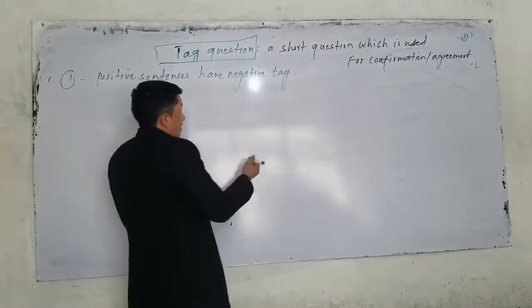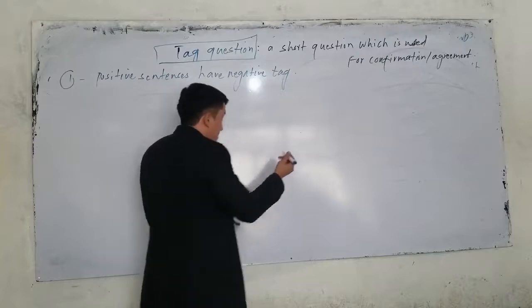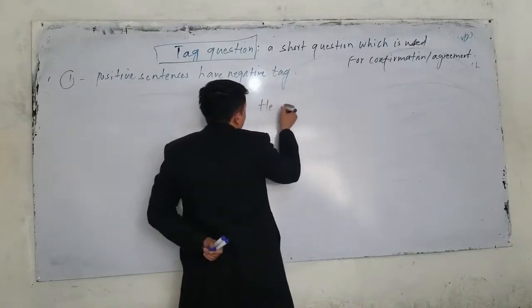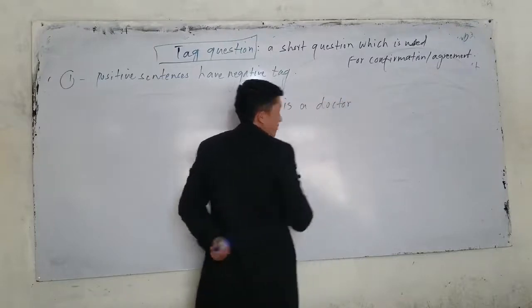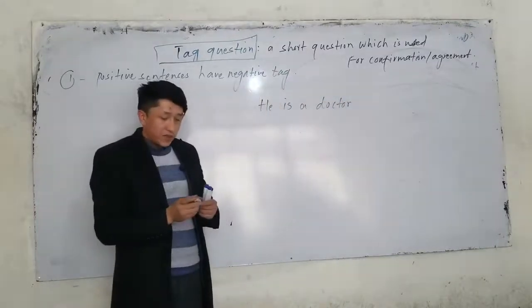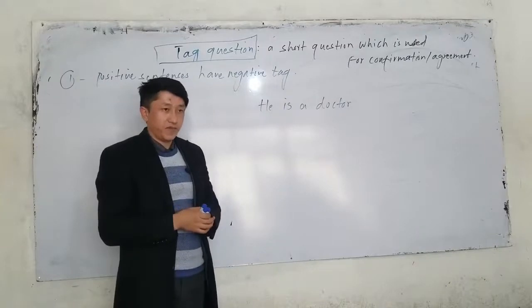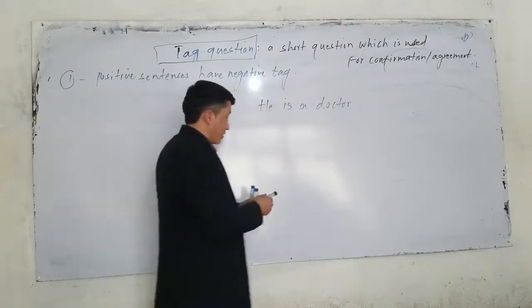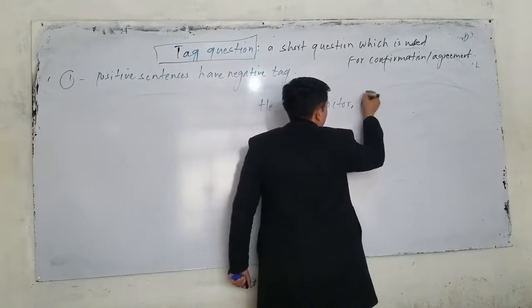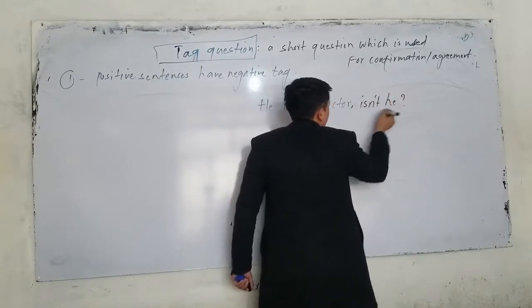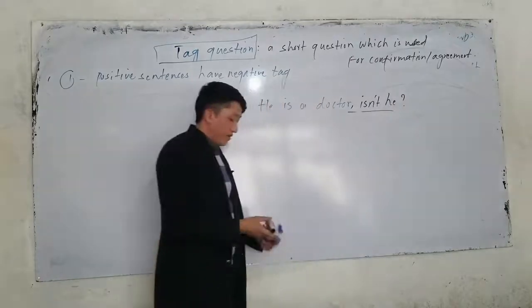For example, if I have a sentence like this, he is a doctor. That's a positive sentence. What is the tag question for he is a doctor? What should I say? Is he or isn't he? Isn't he? Now, what are the things which are very important in tag questions?